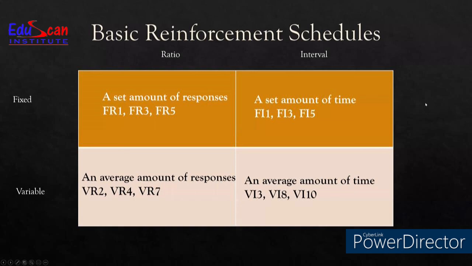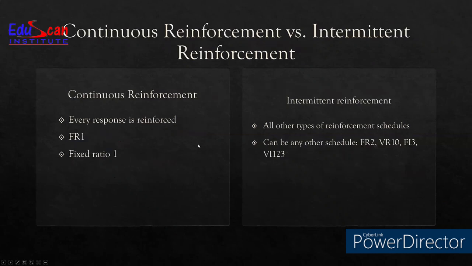So let's try to put all the interval schedules in a nutshell. Fixed ratio, set amount of responses; variable ratio, average amount of responses; fixed interval, set amount of time; variable interval, average amount of time. Very, very straightforward.